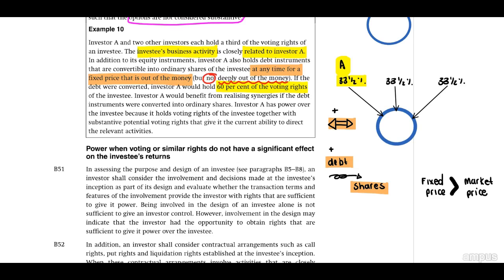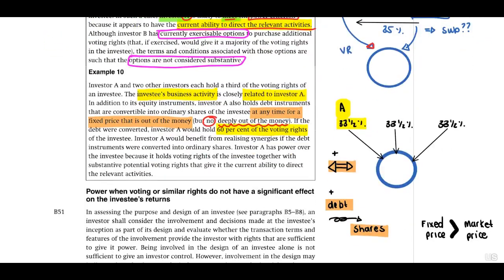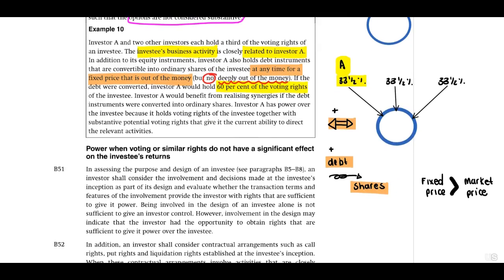Now, when we look at this, it is out of money, but not deeply out of money. Therefore, yes, maybe Investor A will lose a little bit. Compare it to our previous example, where they indicated to us that it's deeply, a lot out of money. Here it's out of money, but not deeply out of money. Therefore, with deeply out of money they will lose a lot, but not that much now.